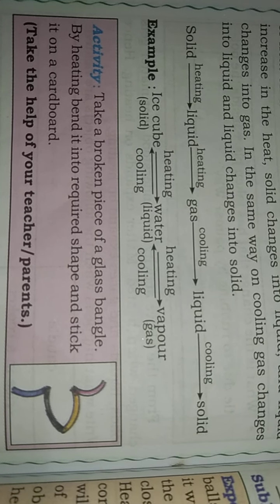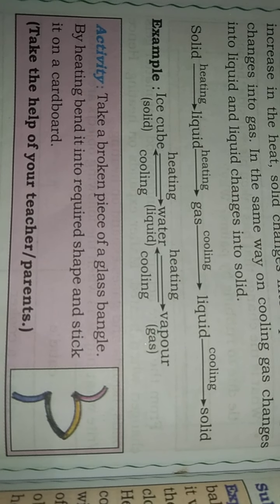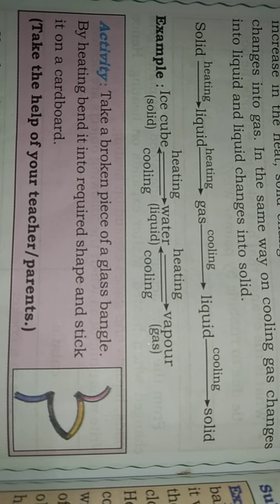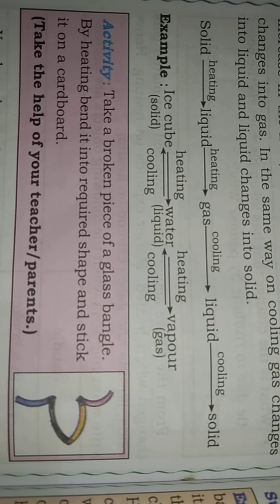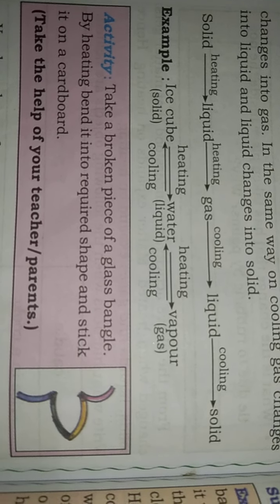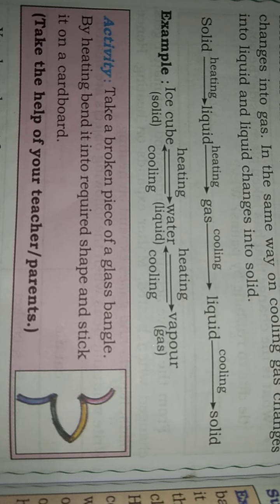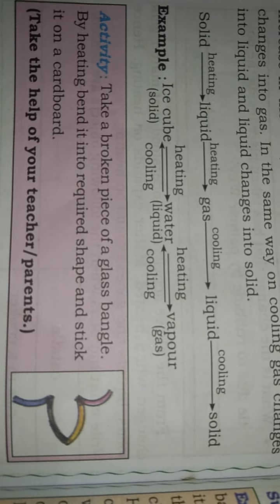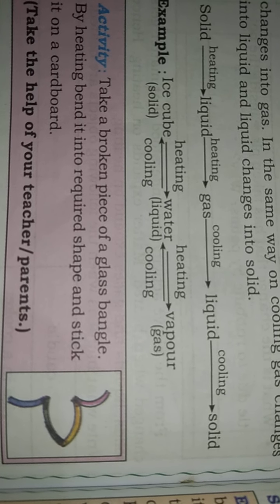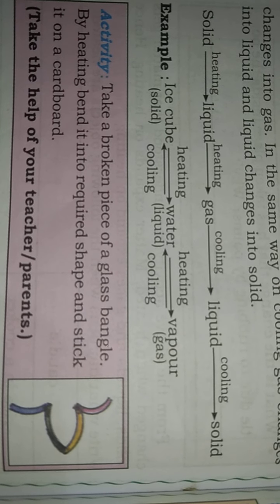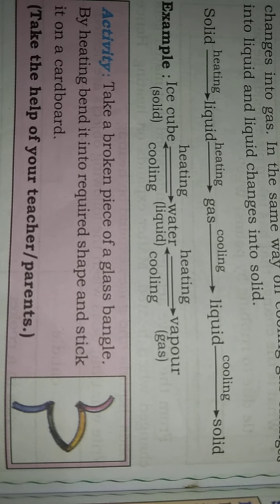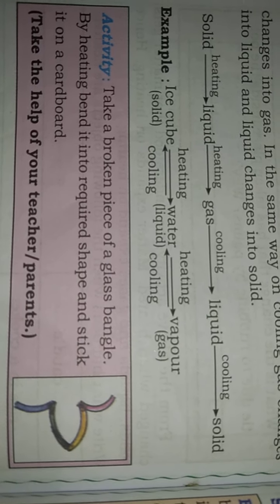Here is an activity: take a broken piece of a glass bangle. By heating, bend it into the required shape and stick it on a cardboard. When we heat the glass bangle, we can get whichever shape we want.